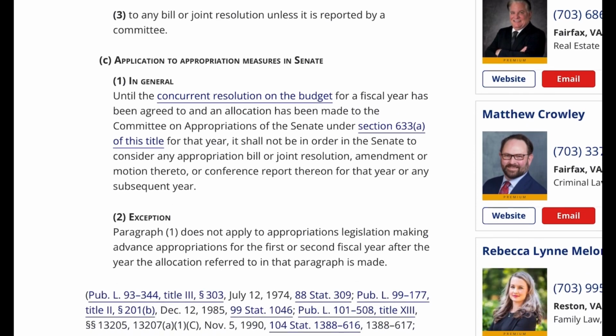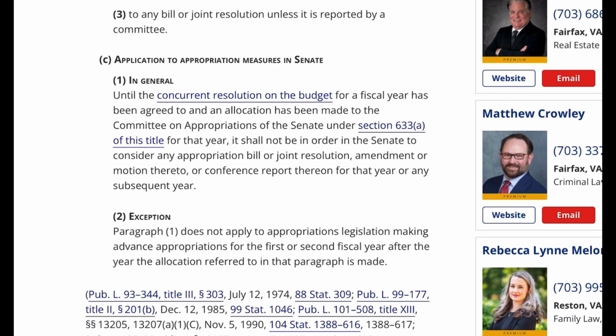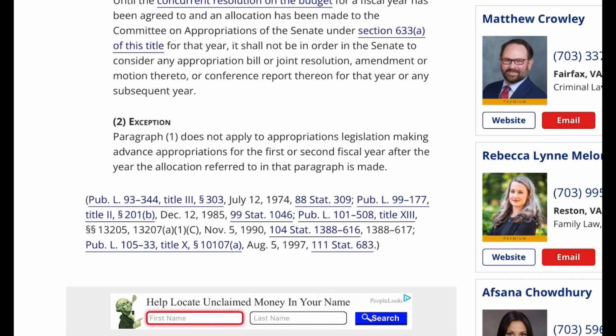C. Application to appropriation measures in Senate. 1. In general, until the concurrent resolution on the budget for a fiscal year has been agreed to and an allocation has been made to the Committee on Appropriations of the Senate under Section 633A of this title for that year, it shall not be in order in the Senate to consider any appropriation bill or joint resolution, amendment or motion thereto, or conference report thereon for that year or any subsequent year. 2. Exception. Paragraph 1 does not apply to appropriations legislation making advance appropriations for the first or second fiscal year after the year the allocation referred to in that paragraph is made.